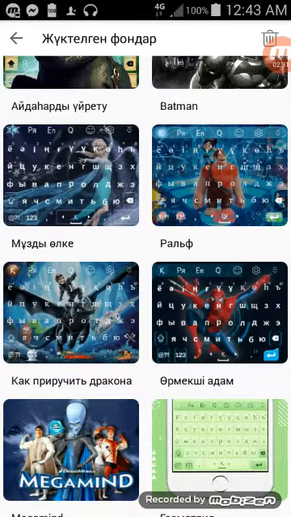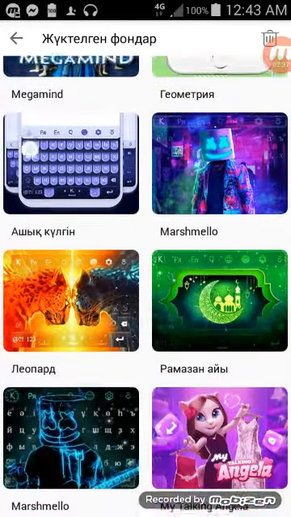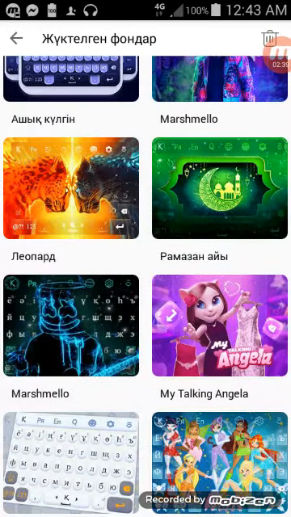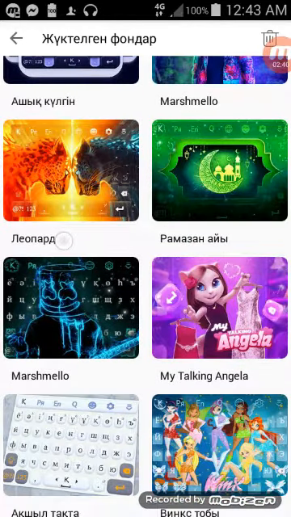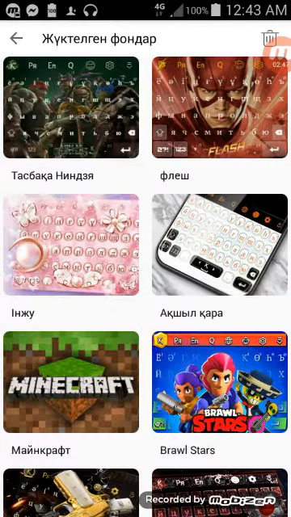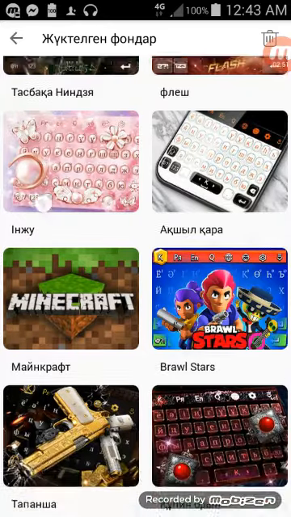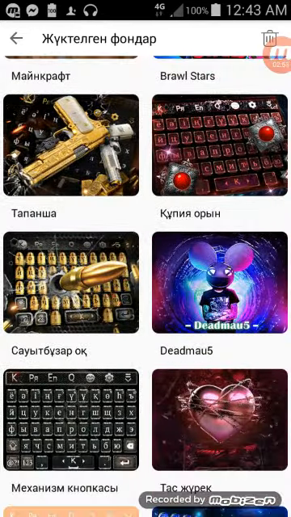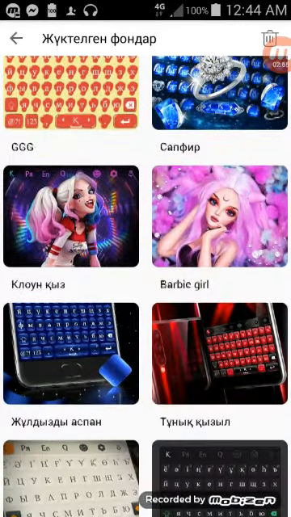Also Wreck-It Ralph, another Spider-Man, Megamind, another How to Train Your Dragon, another Frozen, and there's also Talking Angela, and yeah, the Teenage Mutant Ninja Turtles as well. There's Brawl Stars Craft keyboard as well. You can get all these themes here on this keyboard.